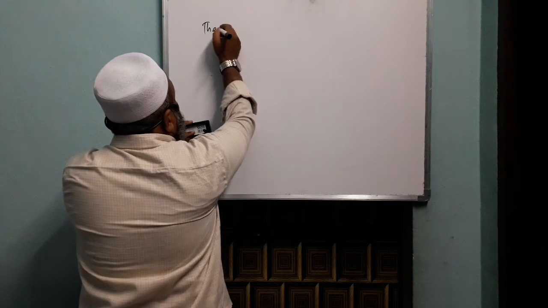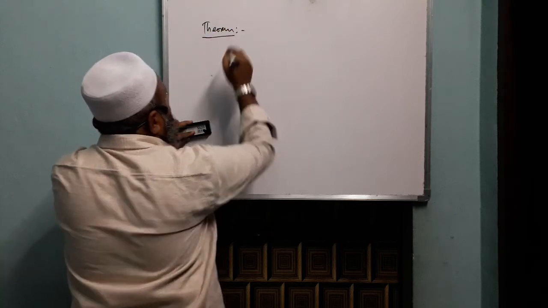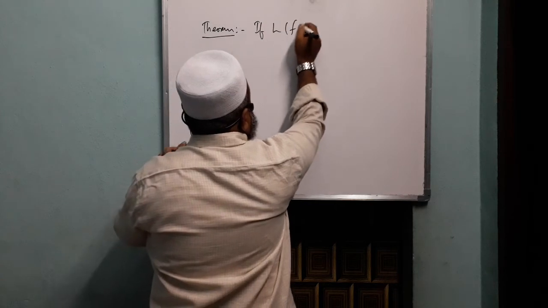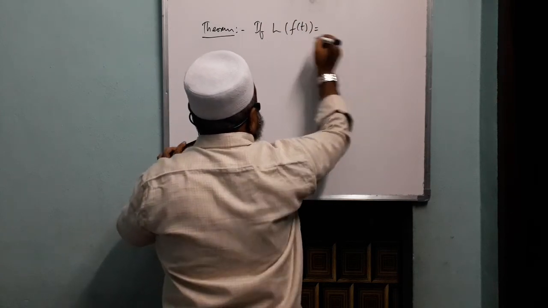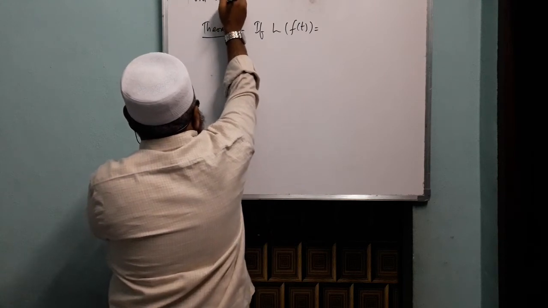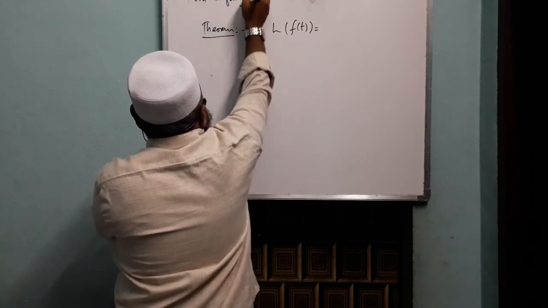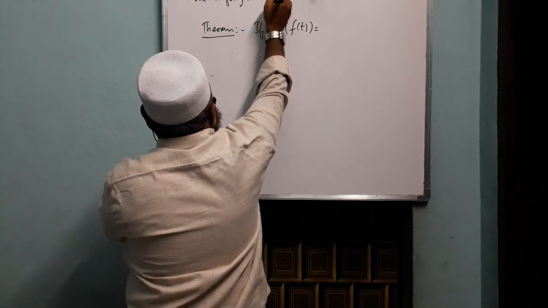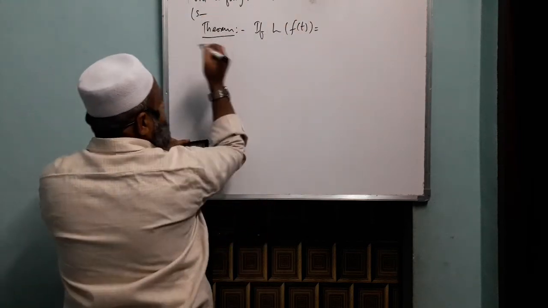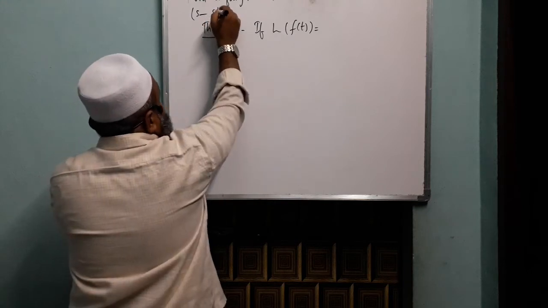I hope you recall that the first shifting property comes from this theorem. The problems already are done in that part 3. It is also called S shifting theorem or property.